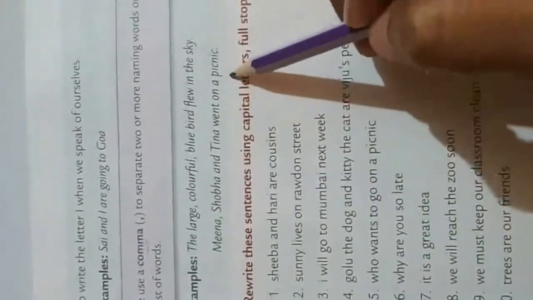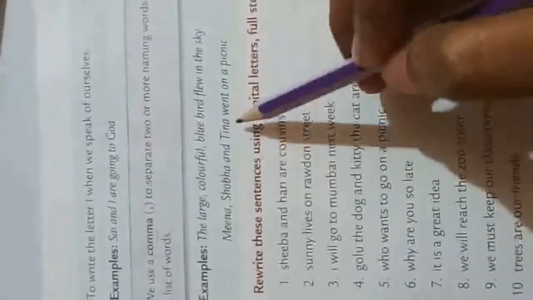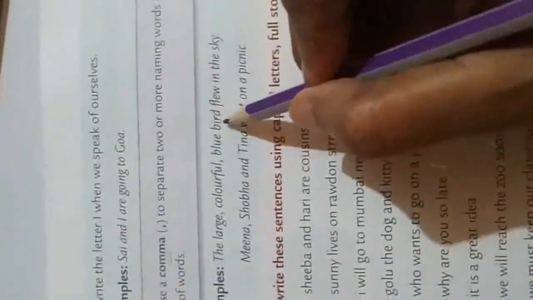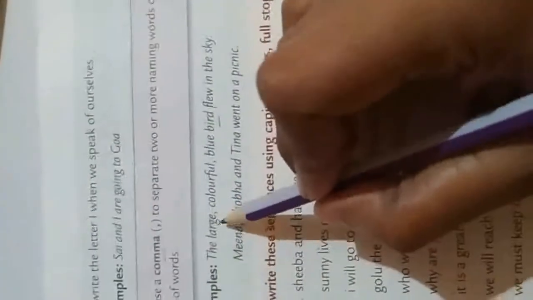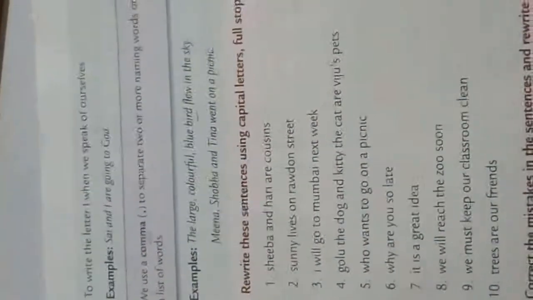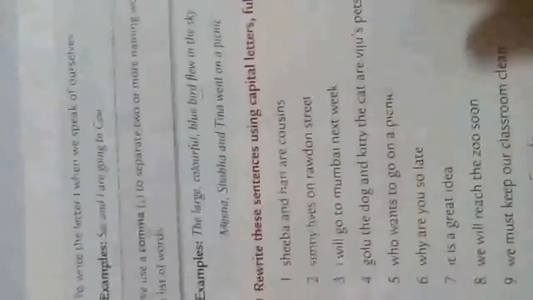Meena, Shobha and Tina went on a picnic. So Meena is a girl, comma, Shobha is a girl and Tina went on a picnic. Okay, here they describe the bird: it is large, colorful and a blue bird. Here three friends went on a picnic. Okay, now next we will be doing rewriting the sentence.